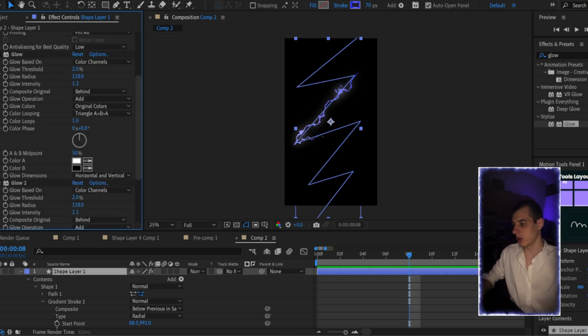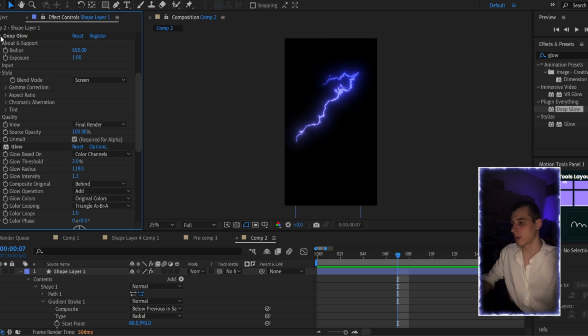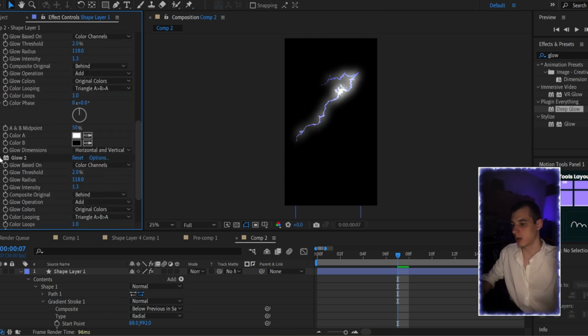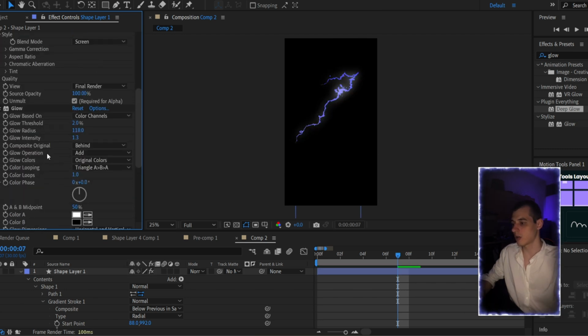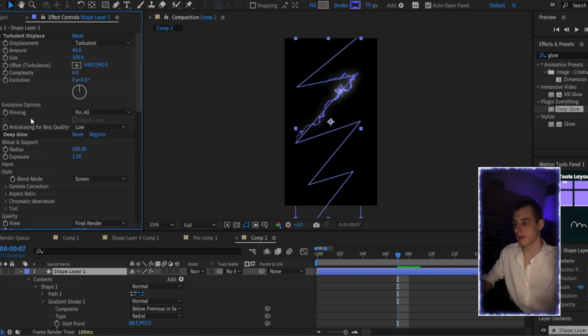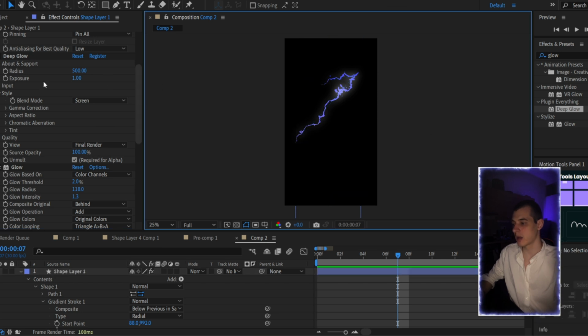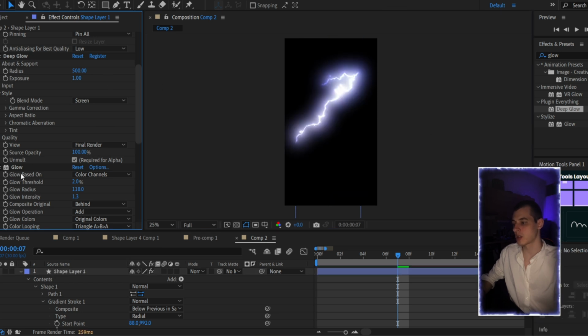Let's have a look. If you have Deep Glow, let's compare both of these effects. So we have much more exposure, yeah. If we compare our Deep Glow and the regular one, you can see that there is not enough glow radius. And I really like Deep Glow because we almost don't need to make any more adjustments.